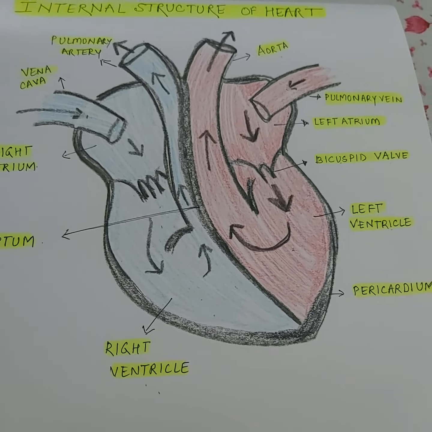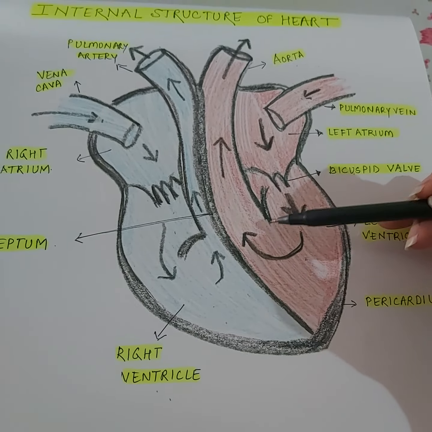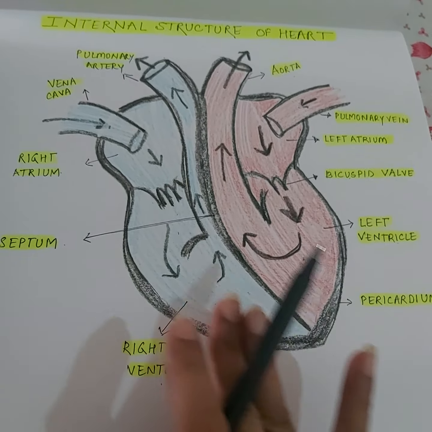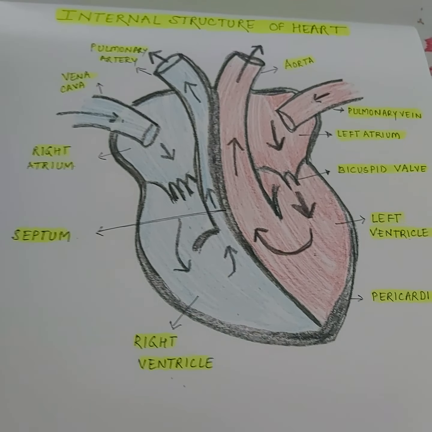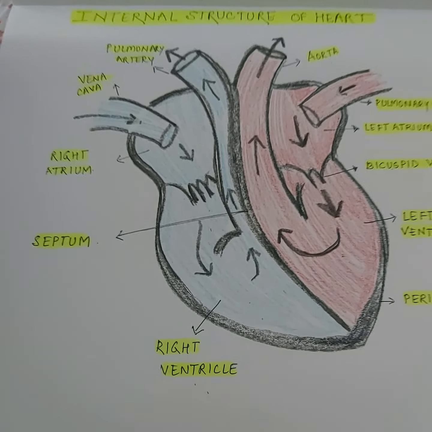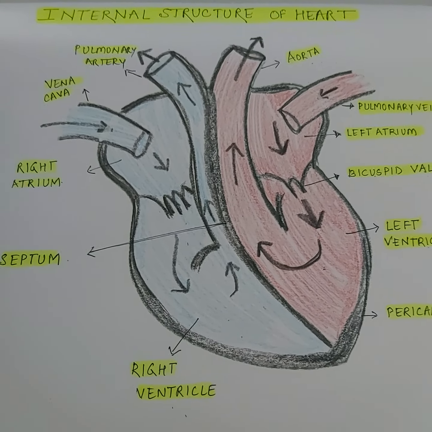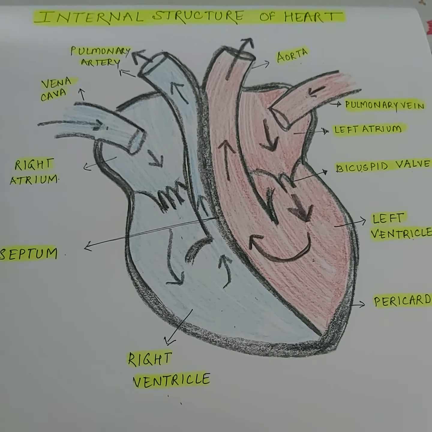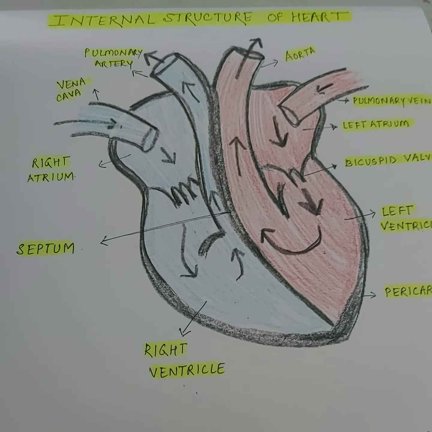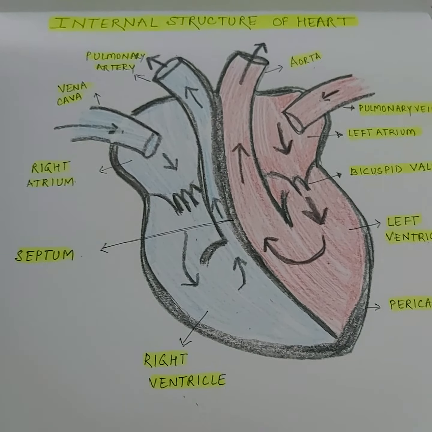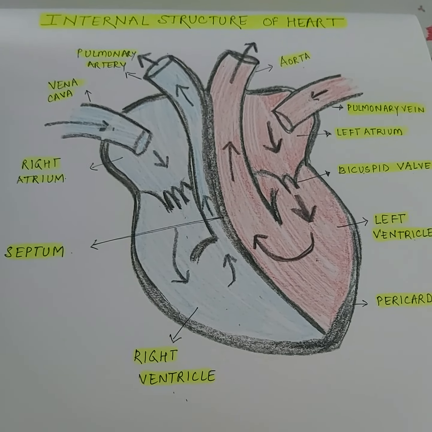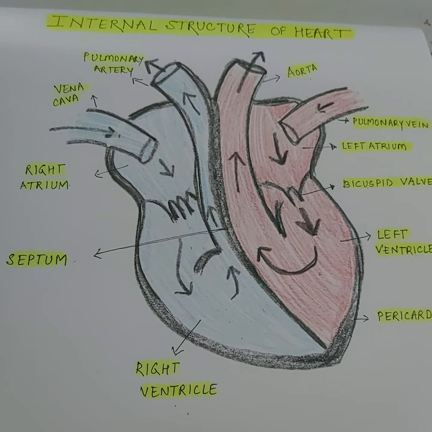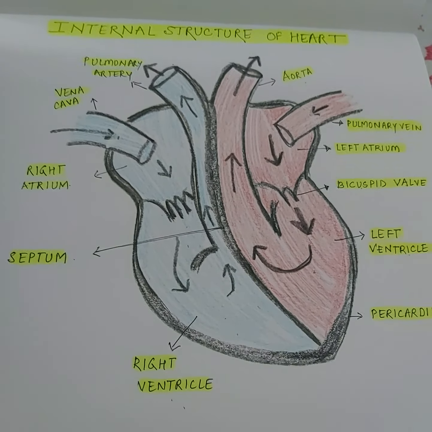So, for efficient supply, we have a provision that the mixing of blood does not take place. Oxygenated blood travels separately and deoxygenated blood travels separately. This can be true for cold-blooded animals where they can change their body temperature according to the environment. For animals like frogs, fishes and other amphibians which are cold-blooded, mixing of blood can be afforded, and because of that, their energy requirements are easily fulfilled even if mixing of blood is there.